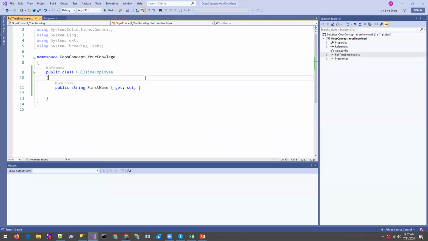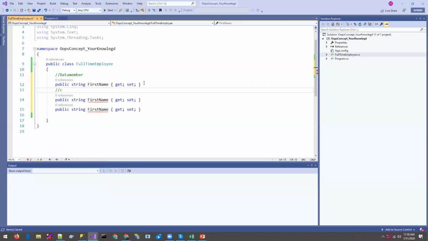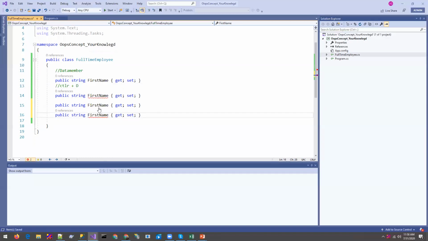So this is, we can say, the data member. Okay, this is the data member. So press Control plus D to copy the exact same line as the upper line, right? Let me press Control D, it will copy your upper line. Okay, so there might be a last name of the employee, and if we have the employee, that means the employee has a salary, right? Salary,